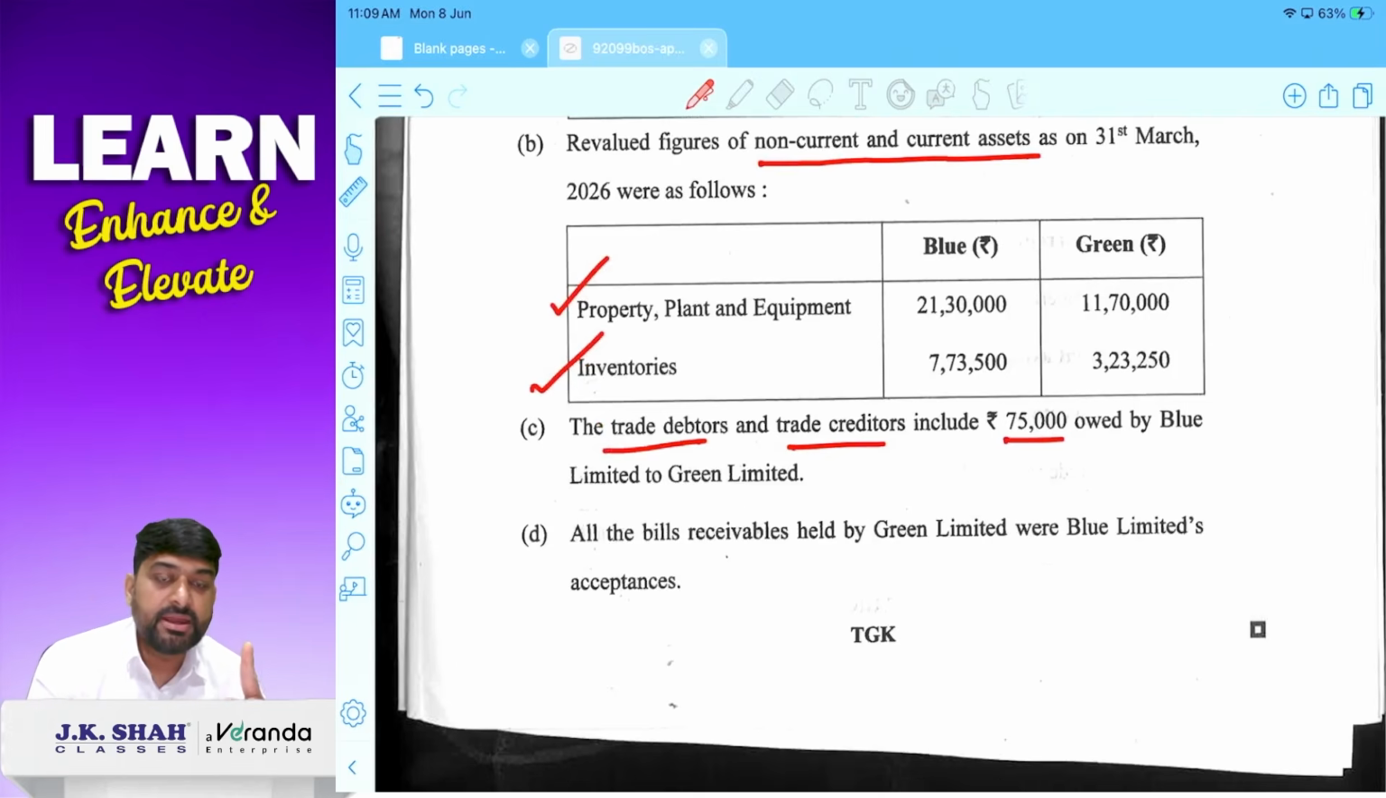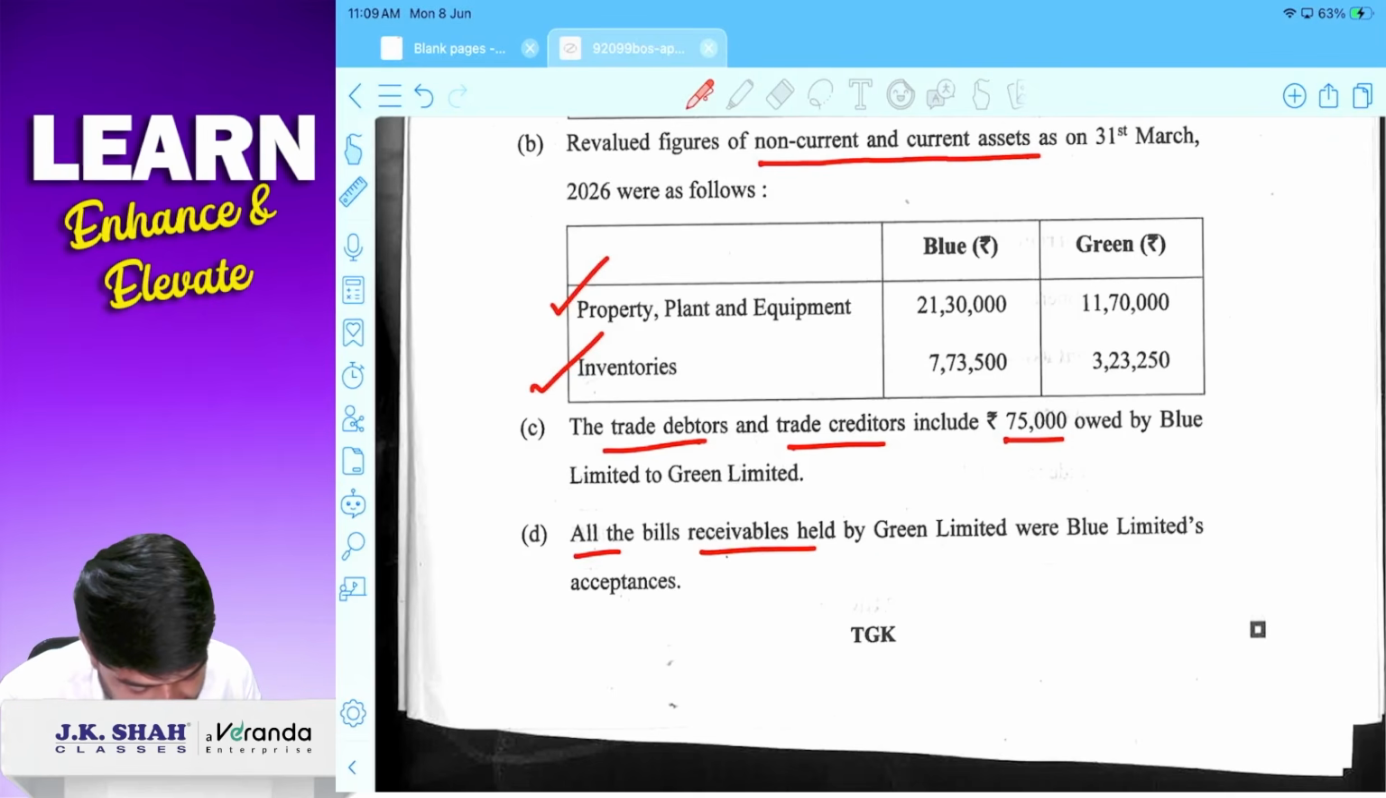Intercompany debtor creditor का क्या करना है? Intercompany debtor creditor will be eliminated in new company's book. New company's book. Purchasing company के book में इसको eliminate करना है. So पहले take over करने का, फिर eliminate करेंगे.